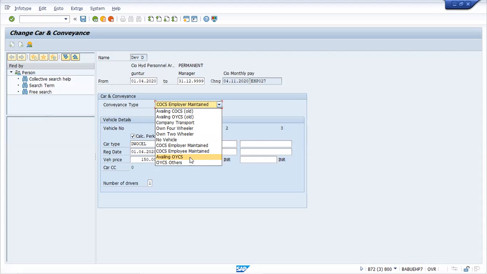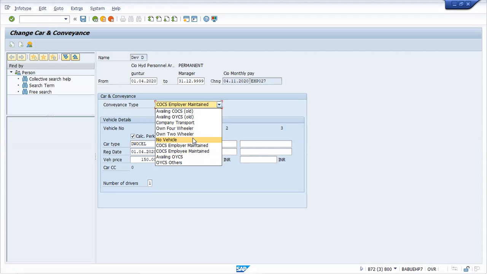In case of no vehicle, you will not get anything. For company transport, to be honest I have never used it, so you can try it and let me know if anything comes up, because company transport is not being taken properly. It is taking.